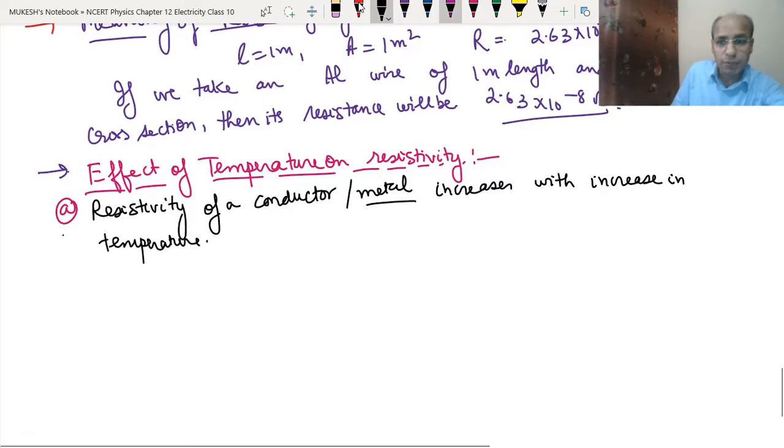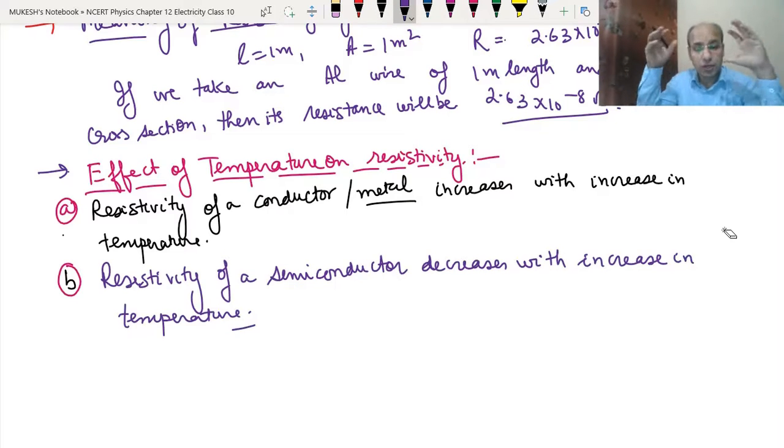Now the second point: the resistivity of a semiconductor decreases with an increase in temperature. What does a semiconductor mean? A semiconductor has conduction of electricity or heat less than the conductor, less than the pure metals, but more than the insulators, or you can say more than the non-metals. We have studied in chemistry about the metalloids. The elements are metals, non-metals, and between them are the metalloids, and they have conductivity less than the metals but more than the non-metals. So that is why they are called metalloids.